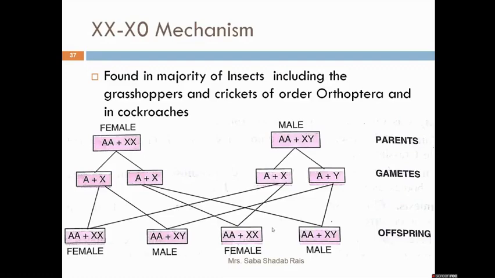He found that the 50% of the individuals which receive that particular structure take birth as females. But those who do not receive it take birth as males. Sorry, this is the wrong picture. Here, instead of Y, 0 should come.